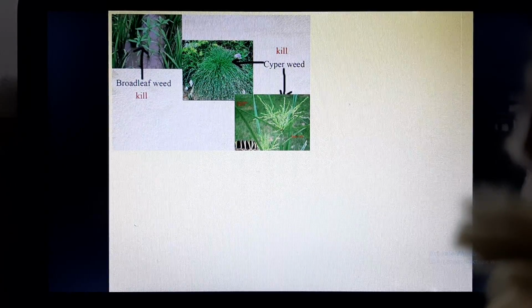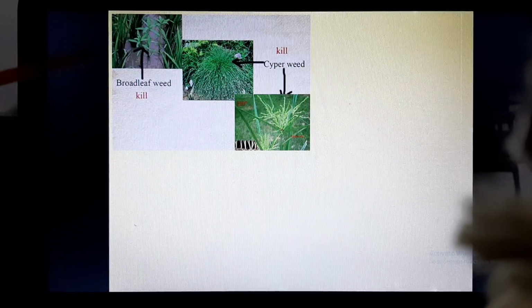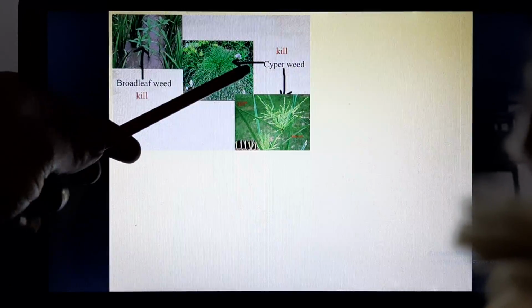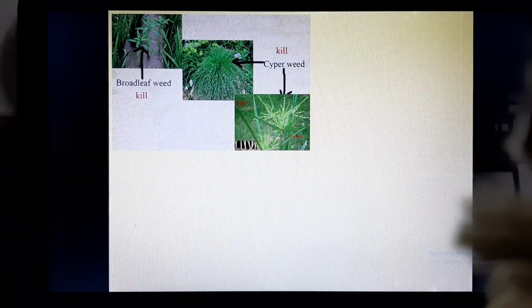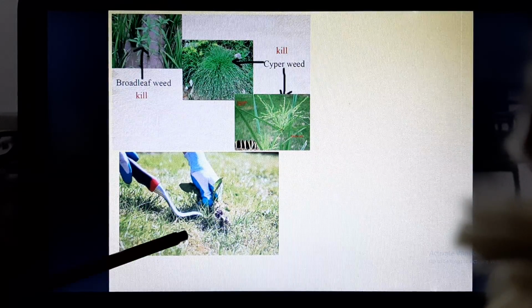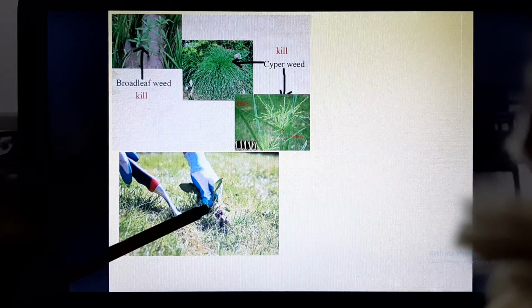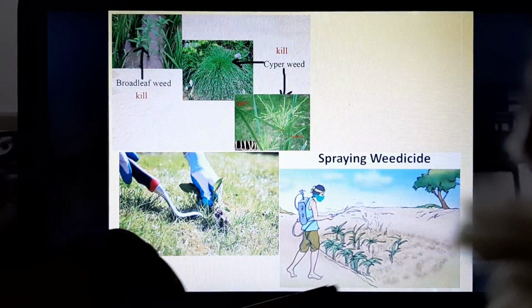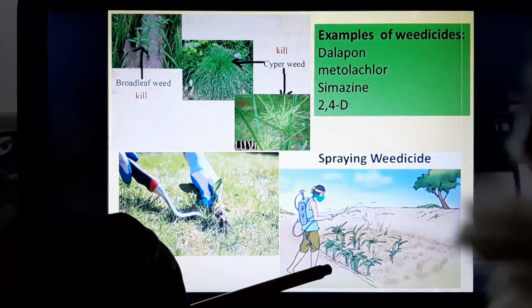So here you can see there are few weeds. This is broad leaf weed. This is cyper weed. This is how, with the use of a khurpi, you can remove the weed, or you can remove the weed by spraying weedicides.